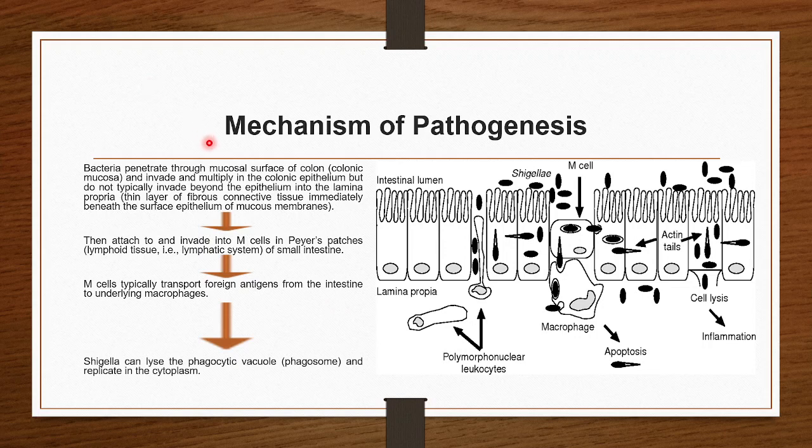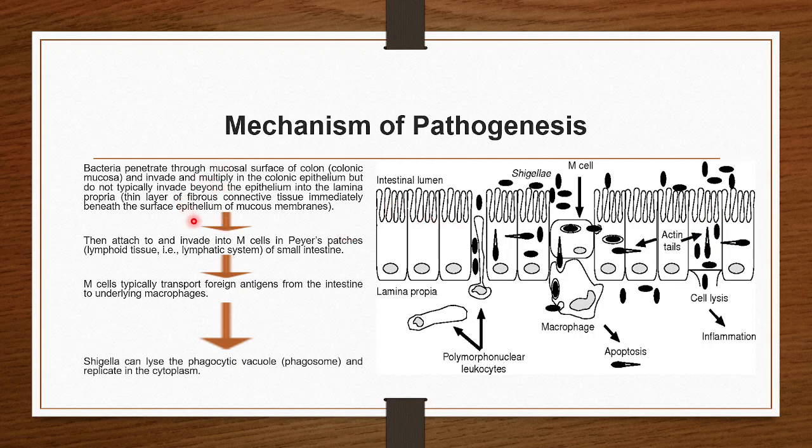Now coming to the mechanism of pathogenesis of Shiga toxin. Here you can see this is the intestinal wall. This is the lamina propria. This is the intestinal lumen. Here you can see the M cells. This is inside the cell, and this is the outer area of the intestine. Now what is happening in the first phase?